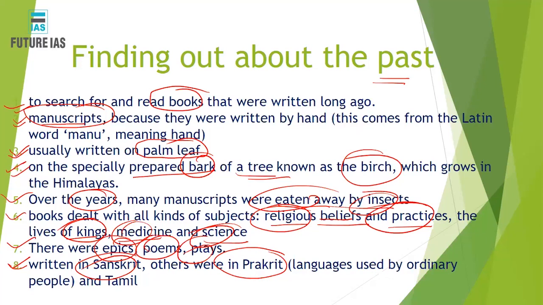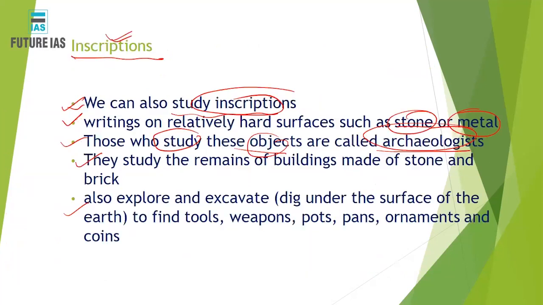Birch is a temperate plant which is grown in Jammu and Kashmir and upper regions of Uttarakhand and Himachal Pradesh. So the bark was used for writing the manuscripts, but you must understand they are biodegradable, and moreover insects would have infested them and they would not have survived over the period of time, and that was the reason the manuscripts have not survived for so long. But we have another set of clues, that was inscriptions. These inscriptions have been inscribed on a hard surface that may be made of stone or metal. So that is why they would have survived for a longer period of time.